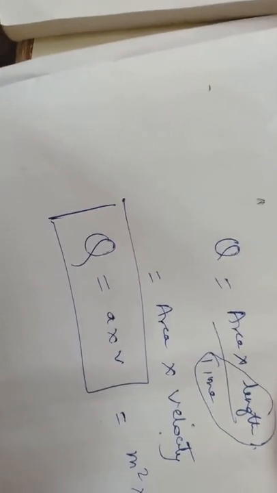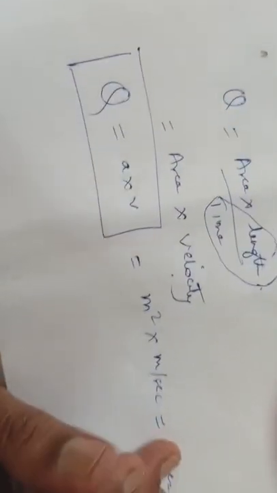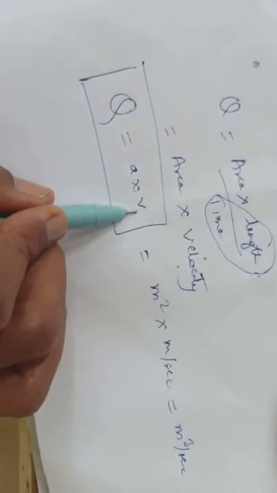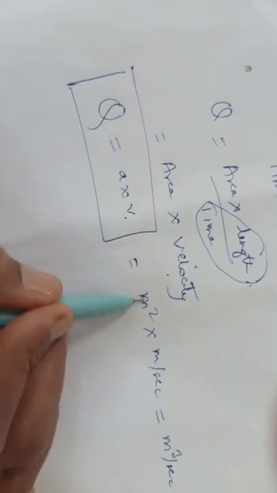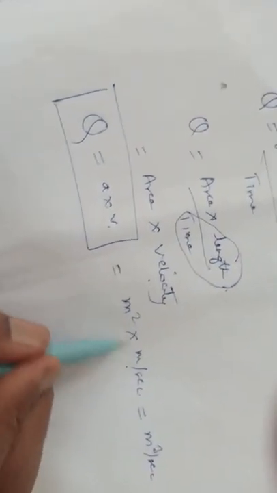So it will be meter cube per second. That is how we find the units of any quantity. Q is A into V, area is meter square, velocity is meter per second, meter square into meter is meter